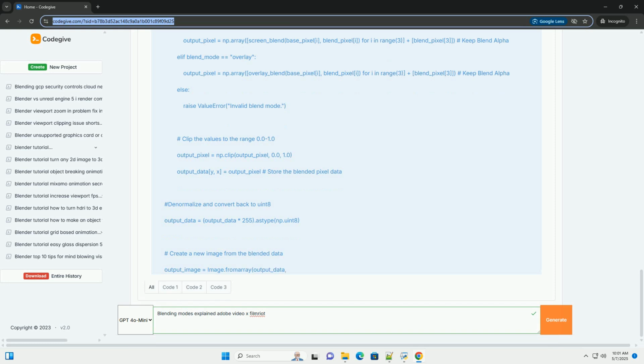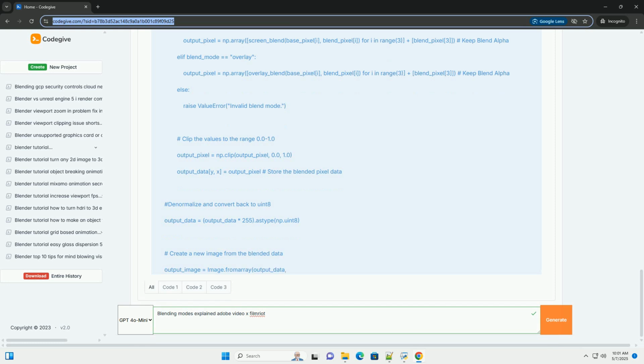CR equals CS, if alpha_S equals 1.0. CR equals CB, if alpha_S equals 0.0. If the source layer has partial transparency, the result is a blend based on the source alpha. CR equals CS * alpha_S plus CB * (1 - alpha_S).